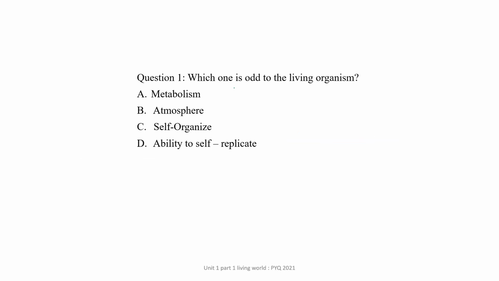Question number 1. Which one is odd to the living organism? Metabolism, atmosphere, self-organization, or ability to replicate. Which one is odd to the living organism? Means out of these four, which one is not the characteristic feature or defining feature of a living organism? So you just take 5-second time, then we will discuss the correct answer.